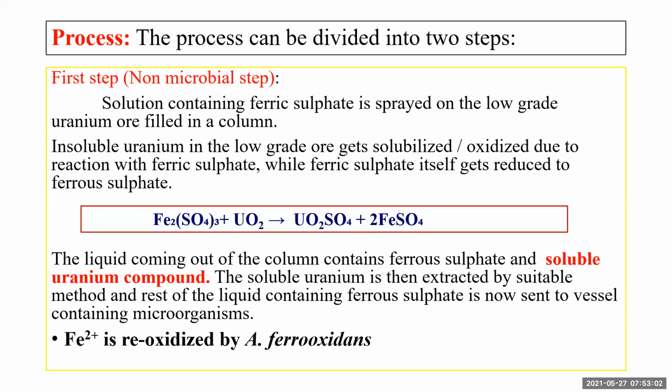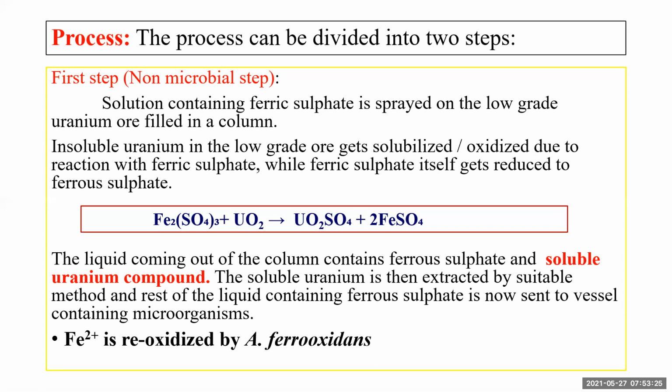The ore containing uranium undergoes reaction with ferric sulfate. Ferric sulfate gets reduced to ferrous sulfate, and the uranium present in the ore gets solubilized. From the soluble uranium compound, uranium is extracted by suitable processes, and the liquid which contains ferrous sulfate is sent into a vessel which contains microorganisms, right?